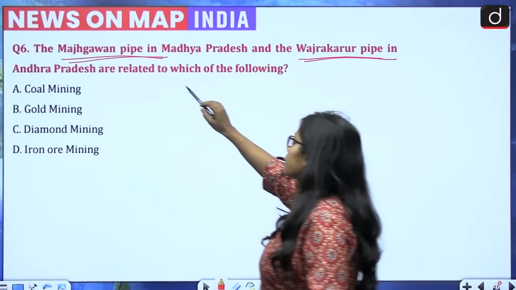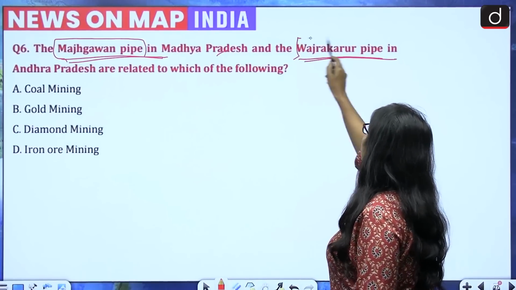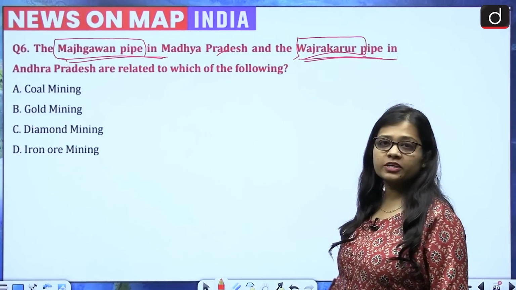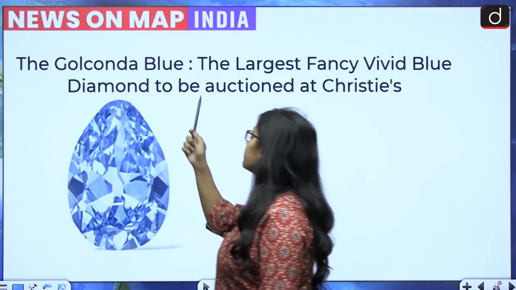So remember the names: Majgavan pipe in Madhya Pradesh and Vajrakarur pipe in Andhra Pradesh. Now recently a news came up that the Golconda blue.